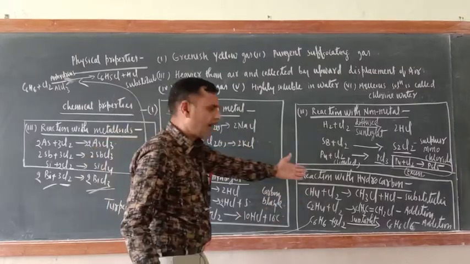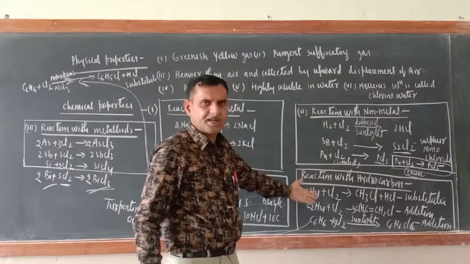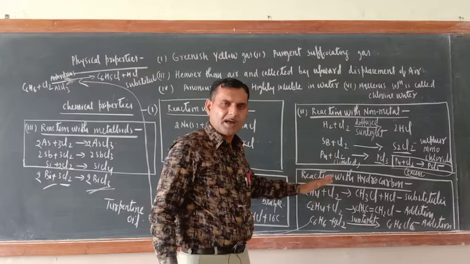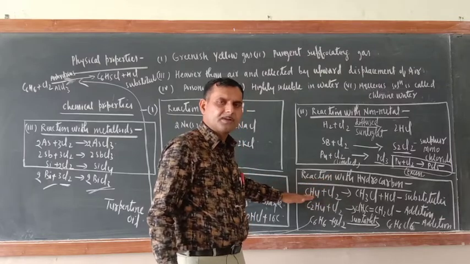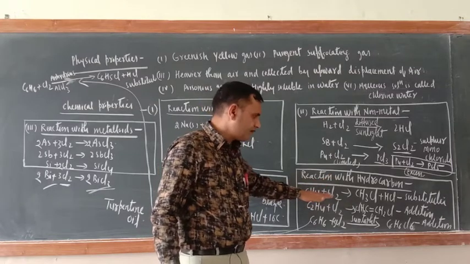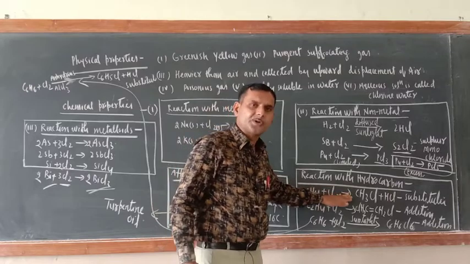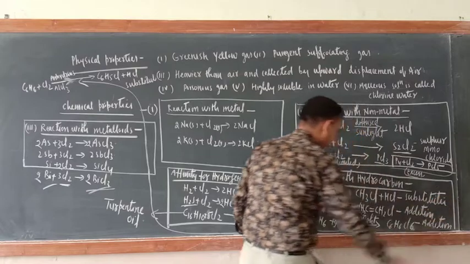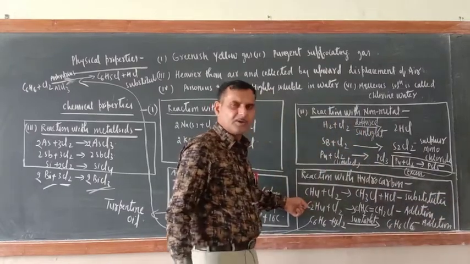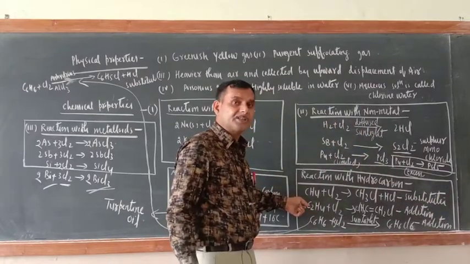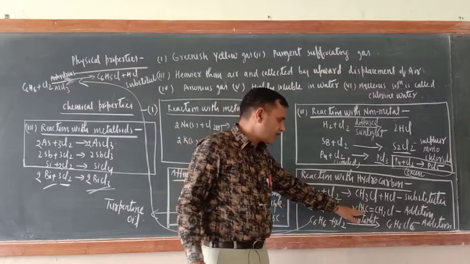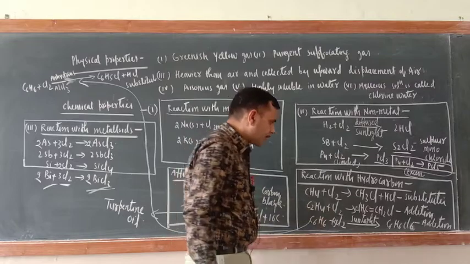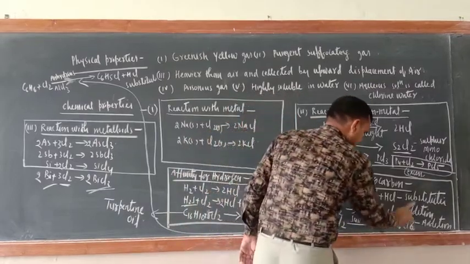Now reaction with hydrocarbons, you studied last year. When CH4 reacts with Cl2, one by one all the hydrogens of methane will be substituted. That is why it is a substitution reaction. Similarly, when chlorine reacts with an alkene like ethene, an addition reaction would be there. The double bond will be broken and addition takes place.